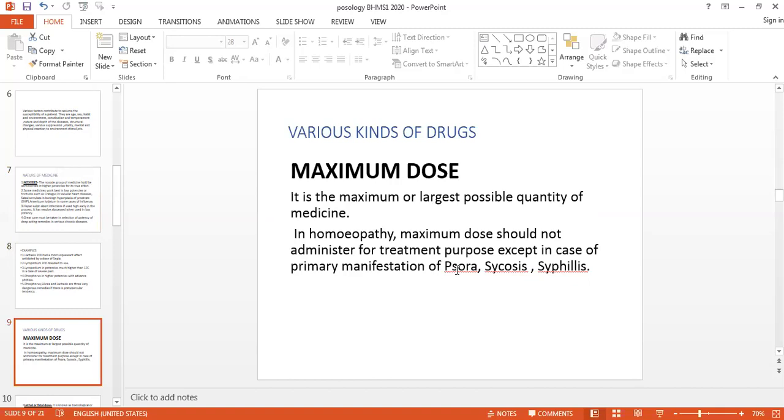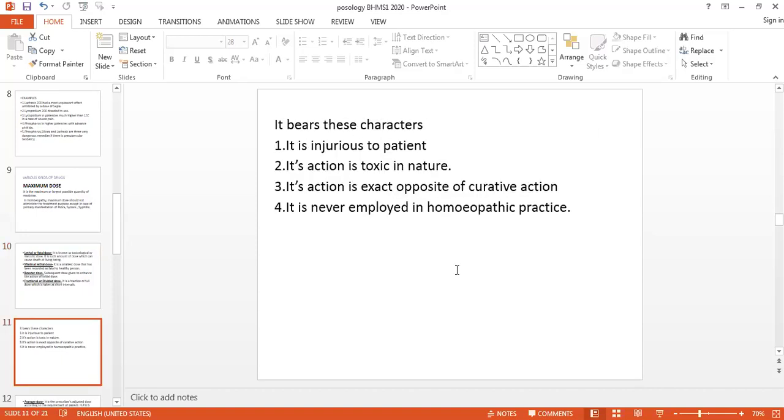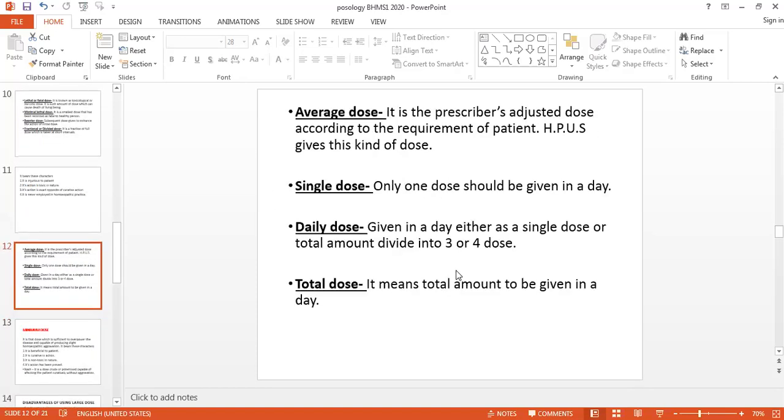Maximum dose, it can be given for the primary manifestations of the miasms. Lethal dose or the fatal dose which kills the human being. Minimum fatal dose, the smallest dose which is fatal to the healthy person. Booster dose which will enhance the action of the previous dose. Fractional or divided doses, we take in fractions. Physiological dose which is injurious, which is toxic, exactly opposite to that of the curative action, and hence we are not using this in the homeopathic practice.